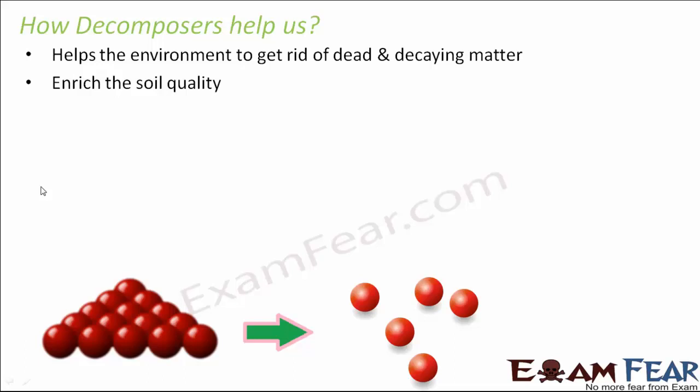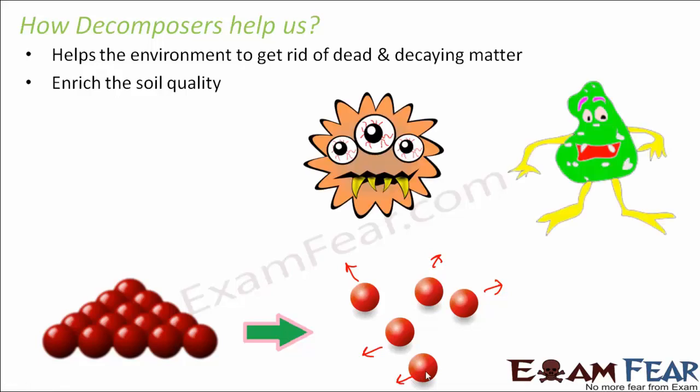So the process is really simple. Complex things are being broken down into simpler forms. So the picture itself speaks for itself. You have something very complex made up of a lot of things. You break it down into simple forms. And these simple forms can then be utilized by some or the other organism existing on the earth. So it is not causing any sort of environmental pollution in any way. And who helps us in doing that? Bacteria and fungi. So end of the day, they are again the microbes.